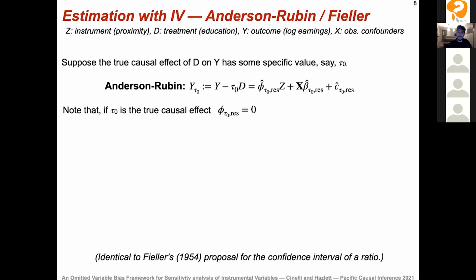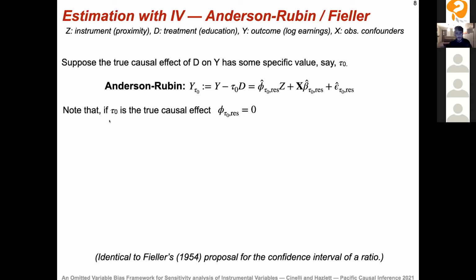So here we're going to do something a little different. We're going to start by guessing what the true causal effect is. We're going to say that the true causal effect of D on Y is some specific value, say tau naught. Then we're going to create this putative untreated potential outcome, where we subtract from Y the causal effect of D, given this true causal effect tau naught. And then we regress this new variable on the instrument and the covariates.